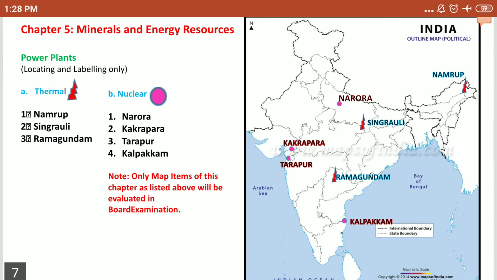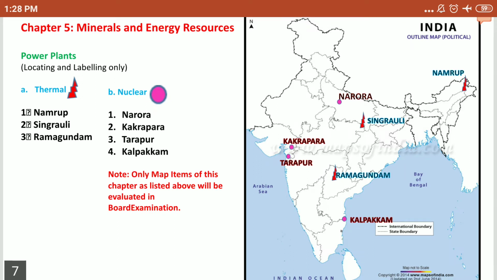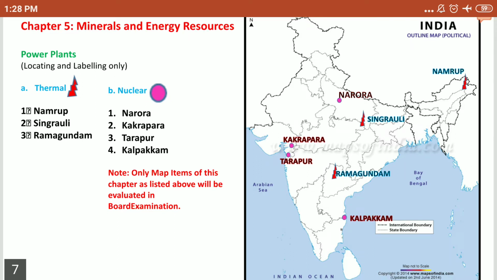So, dear friends, in term 2, there are three chapters from geography, and the first is minerals and energy resources. It's the chapter only for map items. Only map items of this chapter, as listed above, will be evaluated for the board examination.